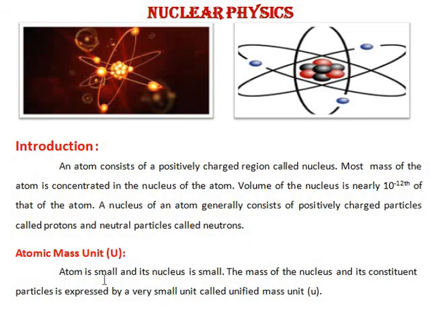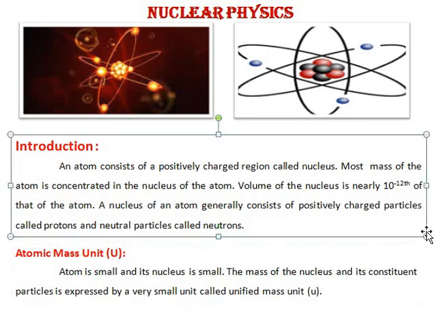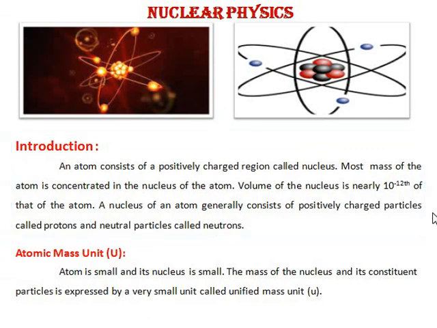Let us see the atomic mass unit. In nuclear physics we cannot use kg, gram or milligram, because those units are very big compared with the size of the nucleus or the atom.